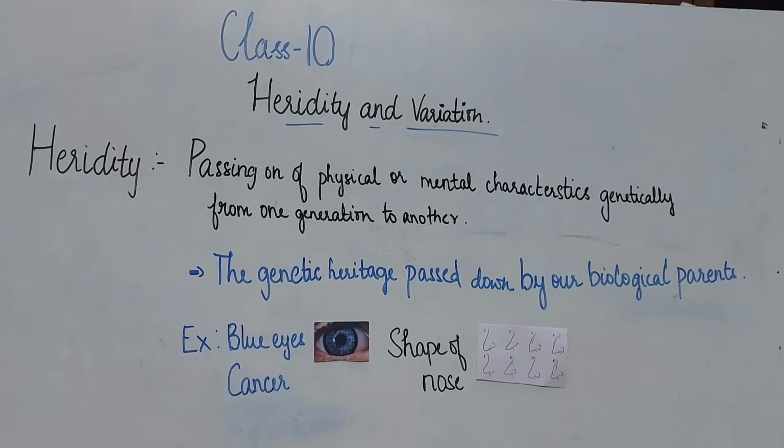Today our topic is going to be about heredity and variation. First let us see what heredity is. It is the passing on of physical or mental characteristics genetically from one generation to another. Or it can also be said as the genetic heritage passed down by our biological parents. For example, a child inheriting blue colored eyes from parents, developing cancer because their parent or ancestors had cancer, and shape of nose.